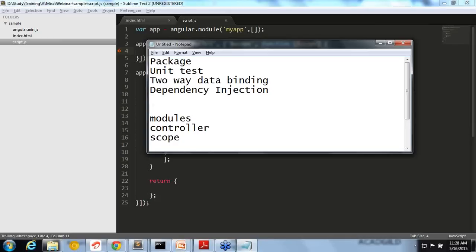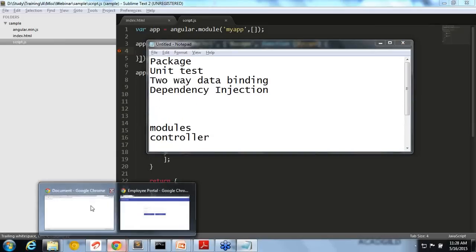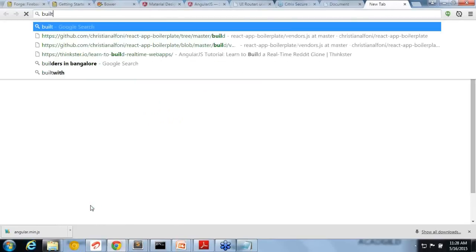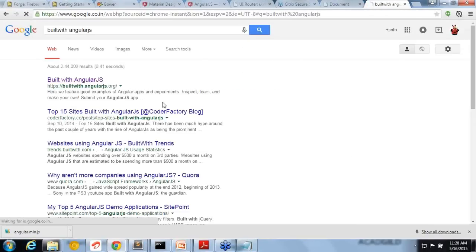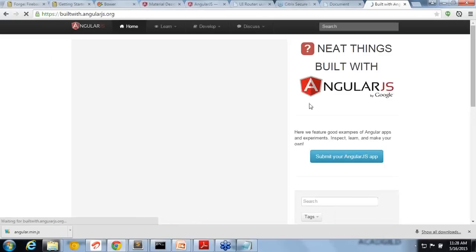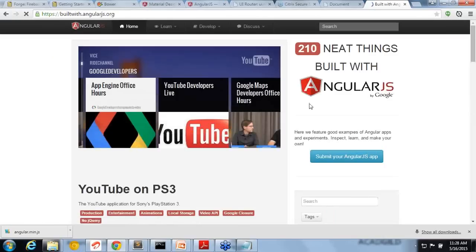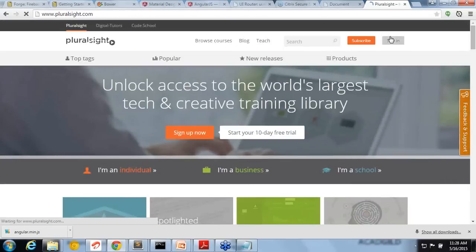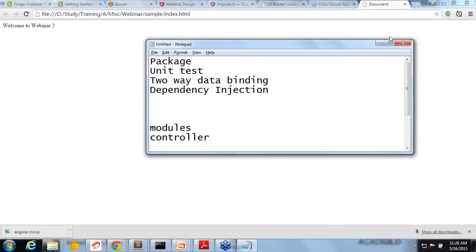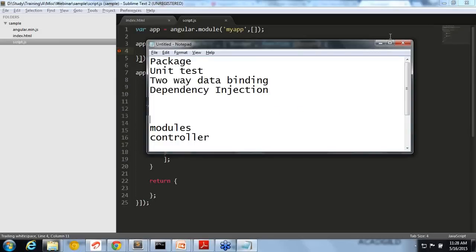There are several main sites you can see. If you go to the site "built with AngularJS", there is a site available. In that you can see a lot of sites created using Angular. One example is the Pluralsight site, which was created using AngularJS. This is one famous site created using Angular, and there are other sites like this.